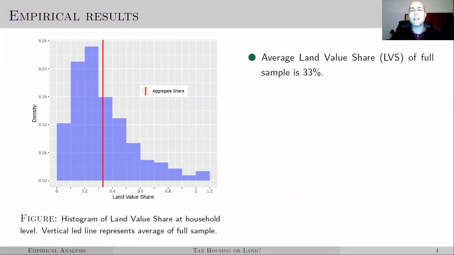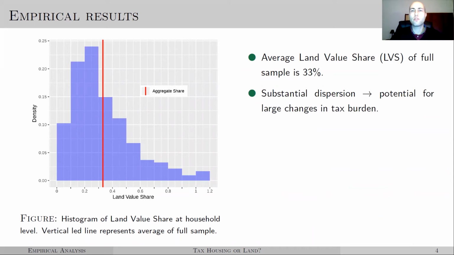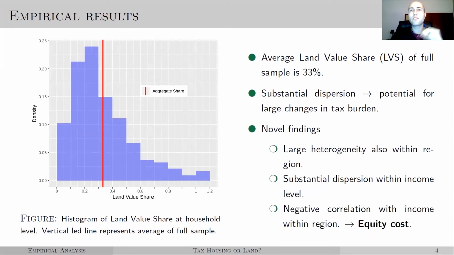Our empirical analysis shows average land value share to be 33% for the full sample. However, we find considerable heterogeneity for this measure across regions, with average land value shares in big cities being much higher, close to 50%, while in rural areas it's a third of that. We also present 3 novel findings concerning the distribution of land value share within region.